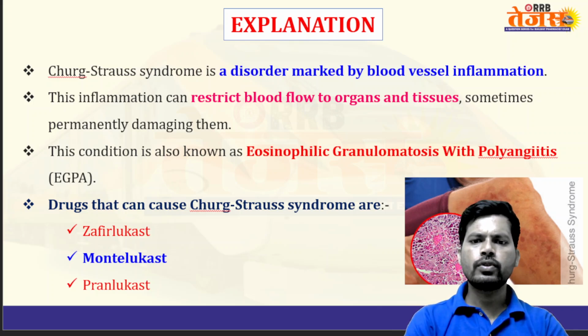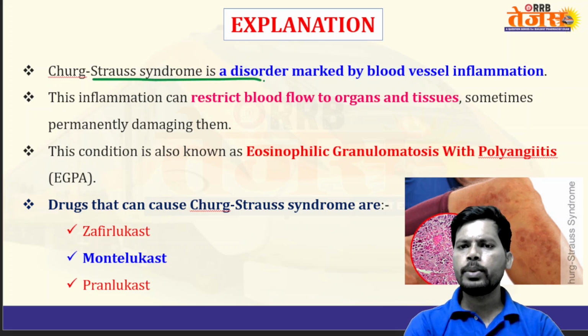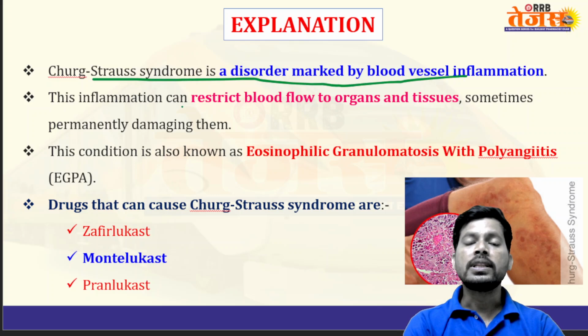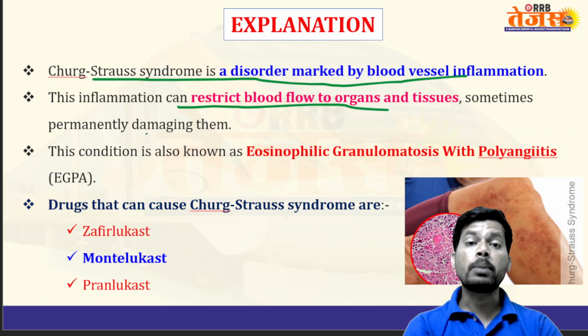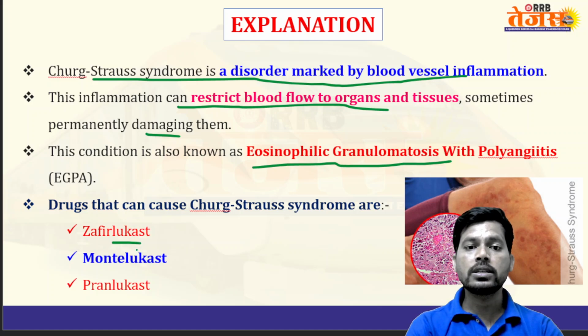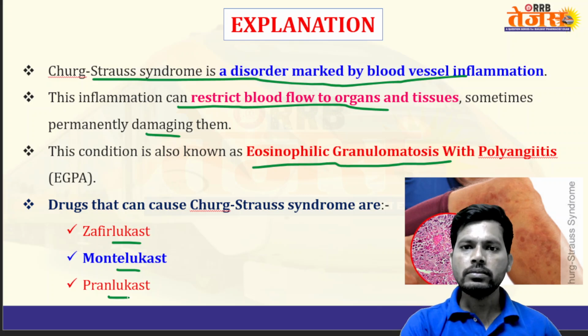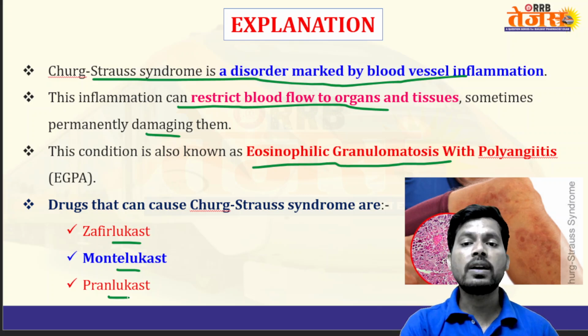Churg-Strauss syndrome is a disorder marked by inflammation of the blood vessels. This inflammation can restrict blood flow to organs and tissues, sometimes permanently damaging them. The condition is also known as eosinophilic granulomatosis with polyangiitis. Drugs that can cause Churg-Strauss syndrome are zafirlukast, montelukast and pranlukast, all anti-asthmatic drugs.